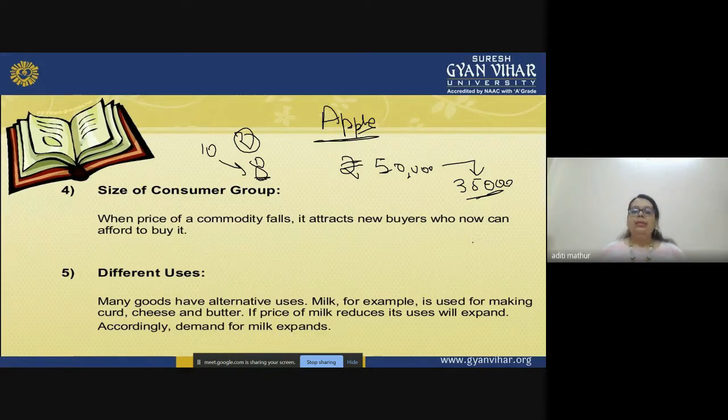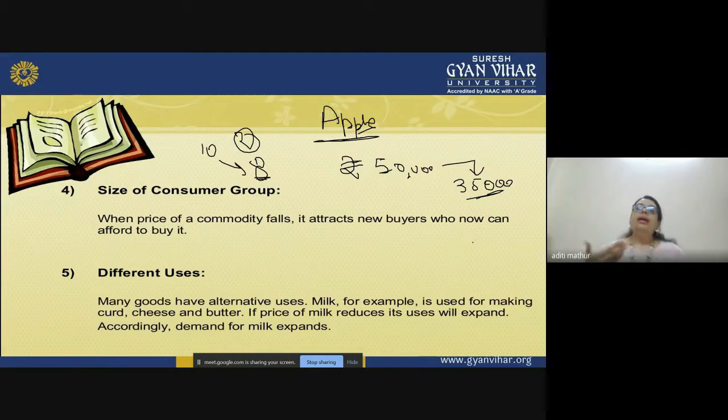Another reason why our demand curve slopes downward is the different uses associated with a product. Let's take the example of milk. If the price of milk decreases, the uses will expand, and that is why milk will be in more demand. Why? Because milk can be converted into cheese, curd, butter, milkshakes, right?